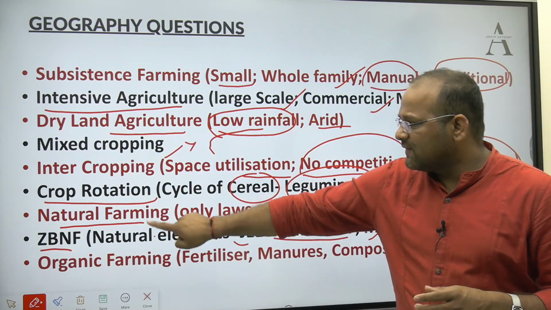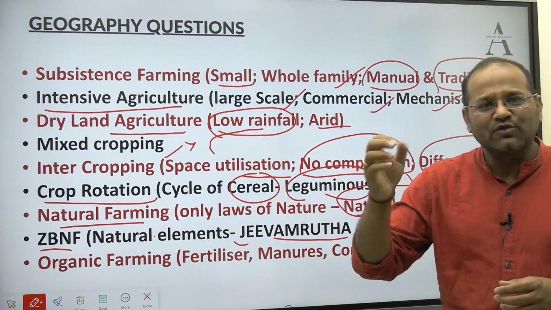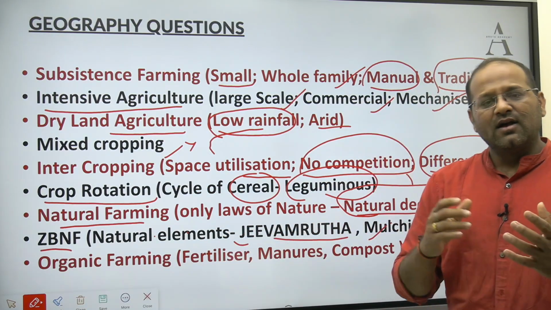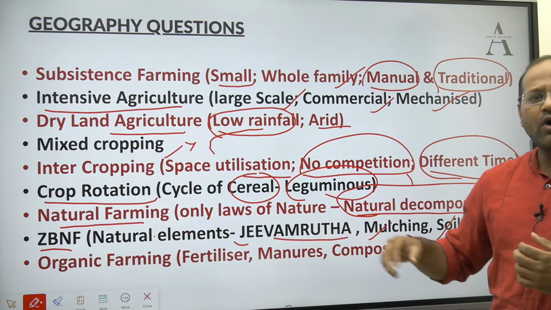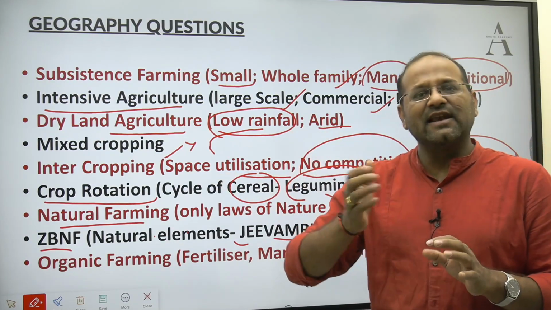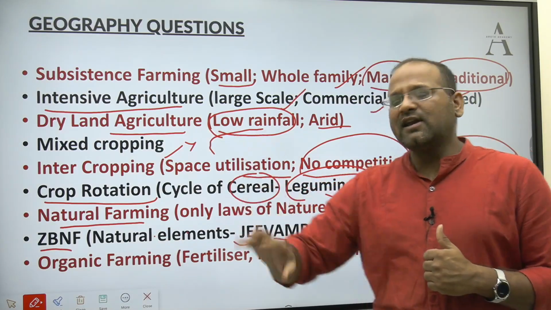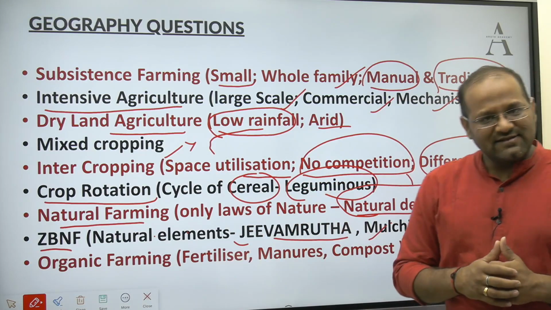So how is ZBNF different from natural farming? Here we are using certain outside ingredients, be it the organic fertilizers, cow dung even, or mulching. We are taking the help of certain external ingredients in the production process. But natural farming is totally dependent upon the laws of nature itself.